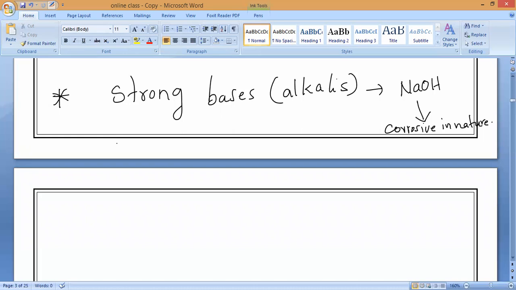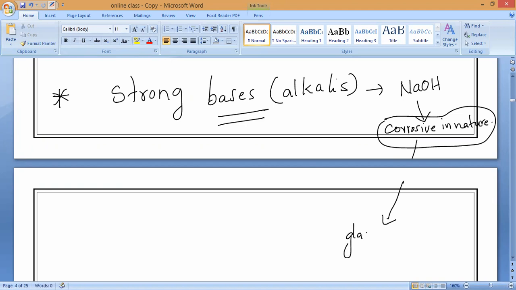That is why, in order to warn people, strong bases are also very dangerous, and strong acids are also very, very dangerous. Both are very corrosive in nature. So we will never store them in metal containers. Strong bases also we always have to store in glass or ceramic containers. Do you all understand?